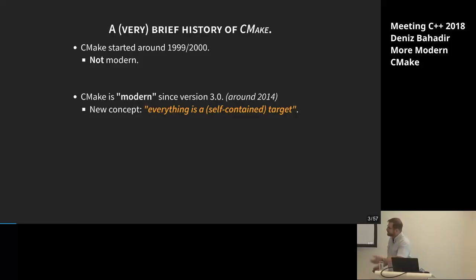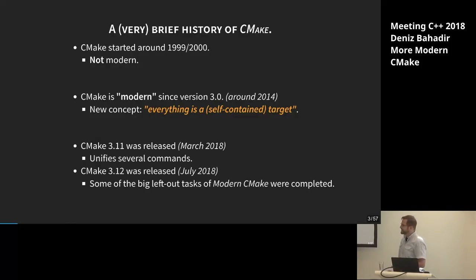And then we had several releases since then, and since release 3.11, which was released in March of this year, some of the commands that didn't work quite the same, they didn't work uniform with all these different targets and parameters. These problems were unified, so the commands work now as you expect them to work. And with CMake 3.12, which was released in July of this year, some of the last big left-out tasks were completed, something a lot of people complained about.